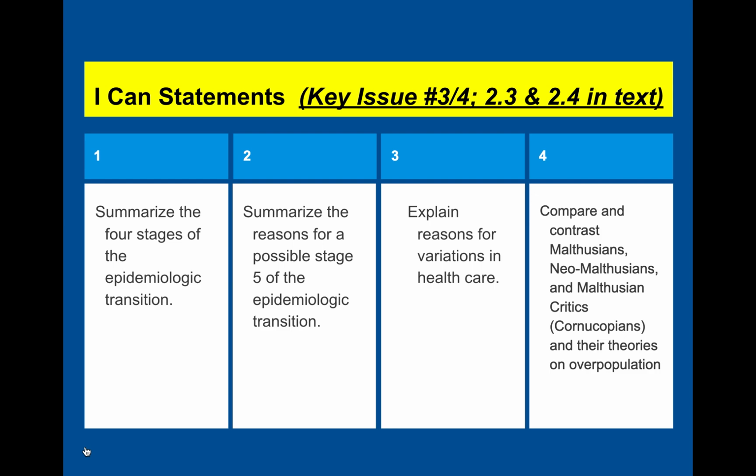Your I Can statements: 1. Summarize the four stages of the epidemiological transition model. 2. Summarize the reasons for a possible stage 5 of the epidemiological transition. 3. Explain reasons for variations in healthcare. And 4. Compare and contrast Malthusians, Neo-Malthusians, and Malthusian critics, also referred to as cornucopians, in their theories on overpopulation.